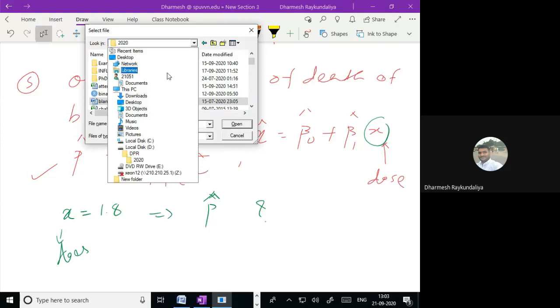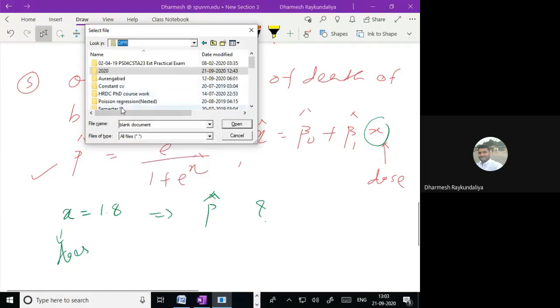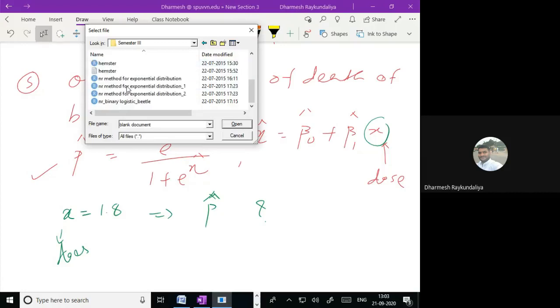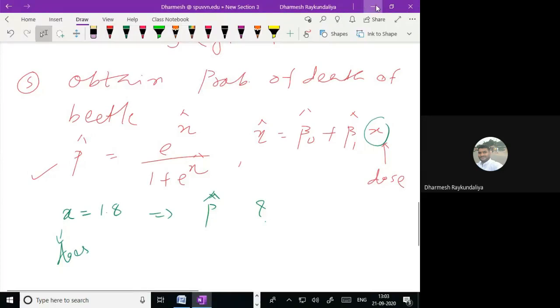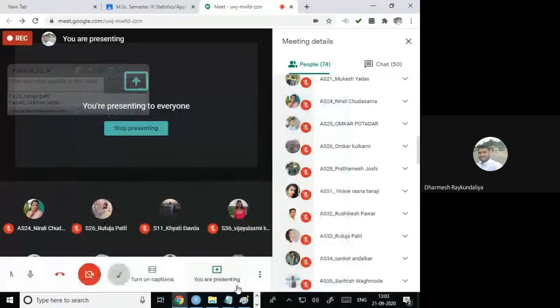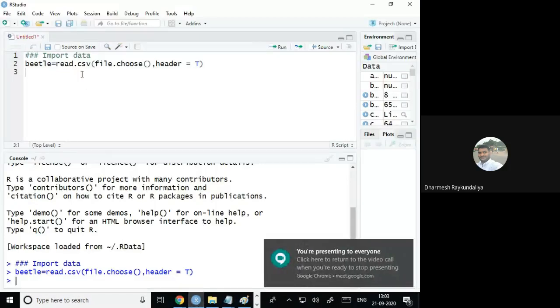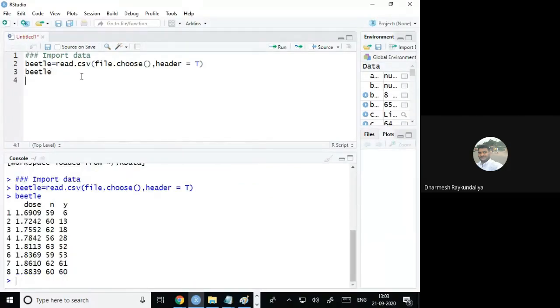Oh, it is not here. So where it is there, let us say it is in the third semester. Beetle file, yes. Okay, now we will see Beetle. So you can see that it has 3 variables. First variable name is dose. Second name is n, that is the total number of beetles who received this specific dose, and y is nothing but the number of beetles died who received this particular dose.